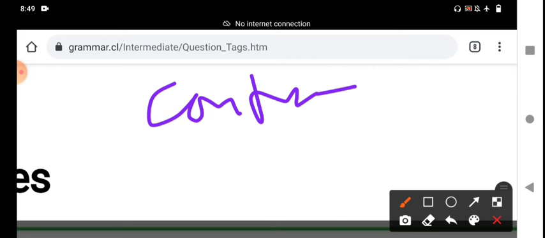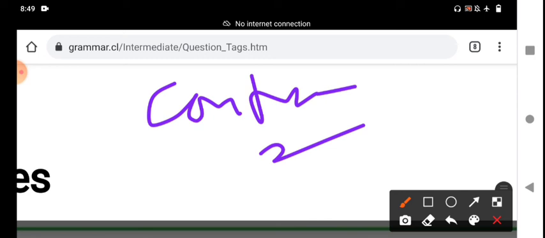For example, she is more beautiful, isn't she? It is a falling intonation. Regarding intonation, these are some of the rules, my dear students.